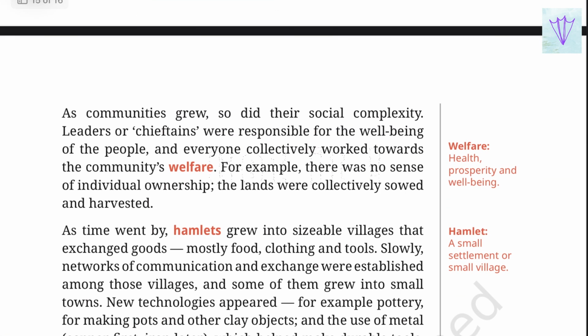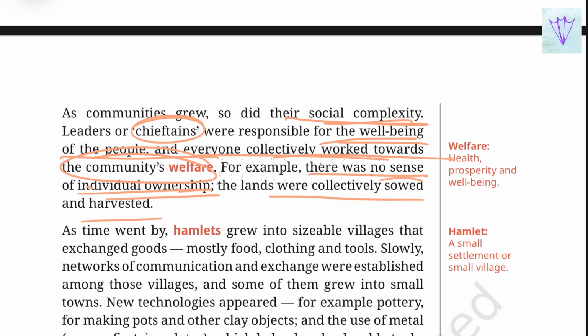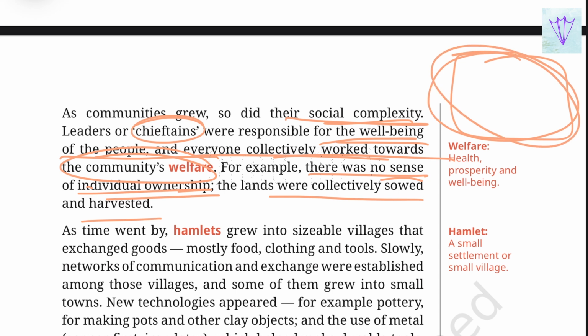So as communities grew, so did their social complexities. Leaders or chieftains were responsible for the well-being of the people, and everyone collectively worked towards the community's welfare. For example, there was no sense of individual ownership. The lands were collectively sown and harvested. So all the people in that group were responsible for that piece of land, and there was no individual ownership.